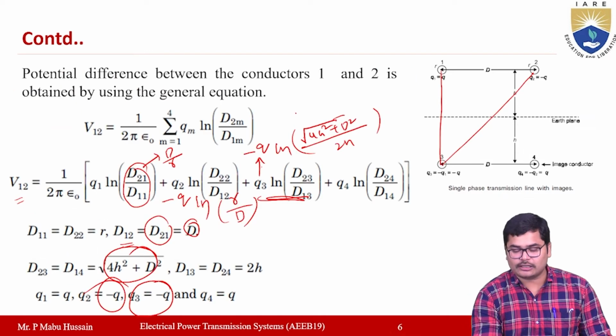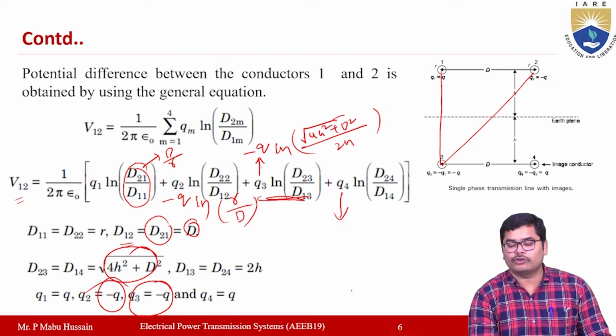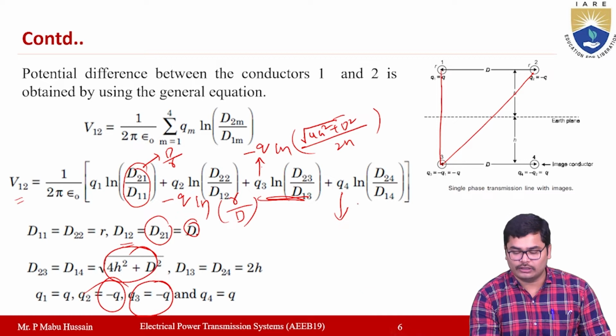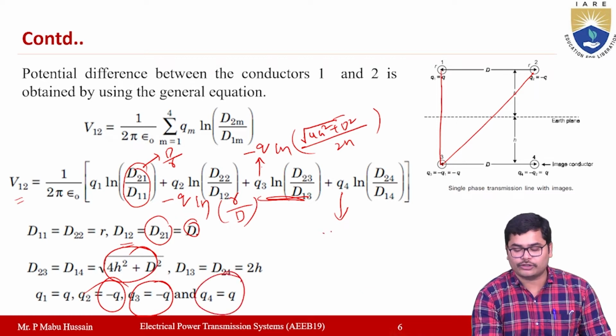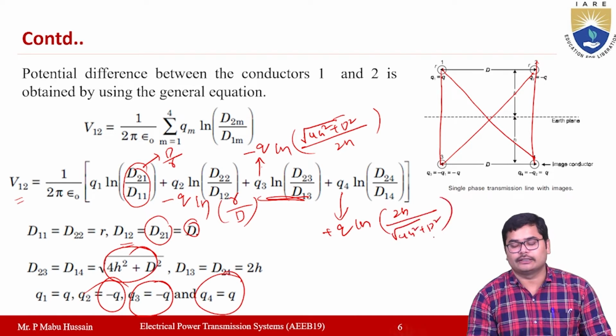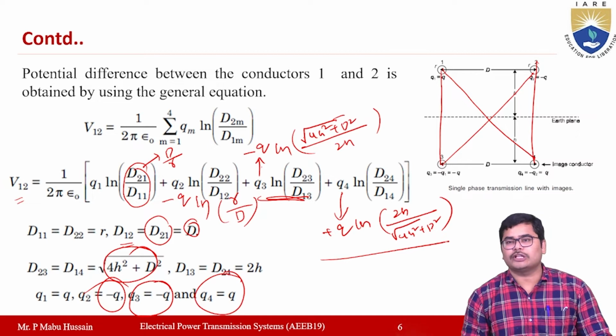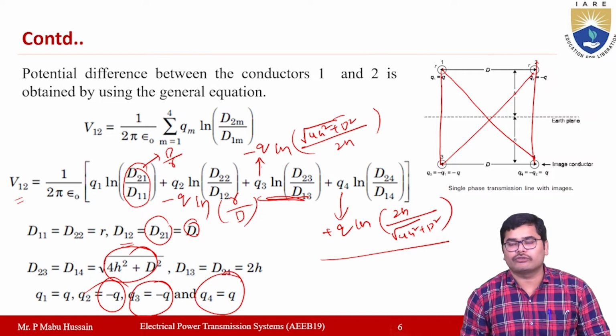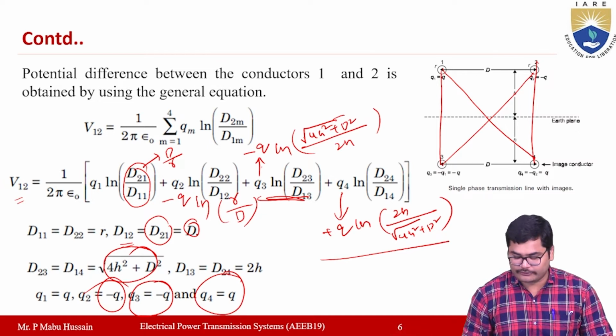Then the last term is Q4 ln D24 by D14. Here Q4 is plus Q ln D24, which is this distance 2h, and D14 is this distance, under square root 4h square plus D square. So the last term is plus Q ln 2h by under square root 4h square plus D square.